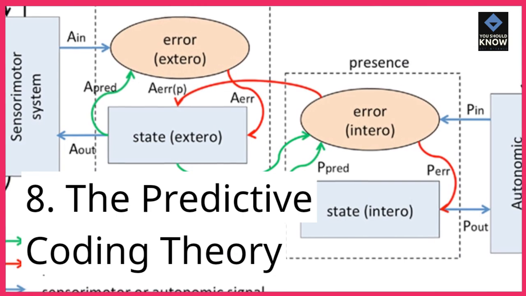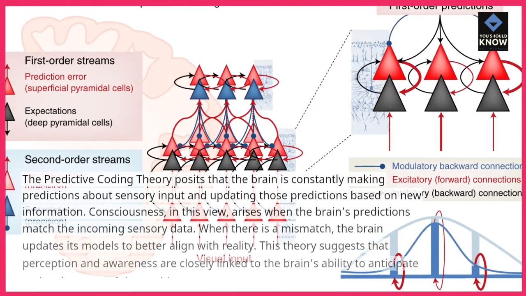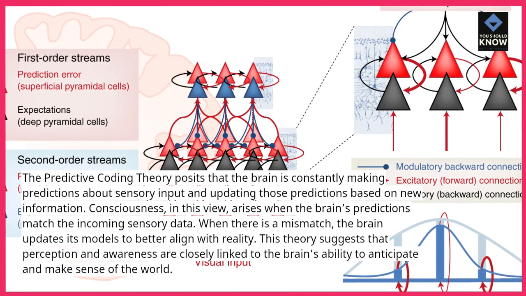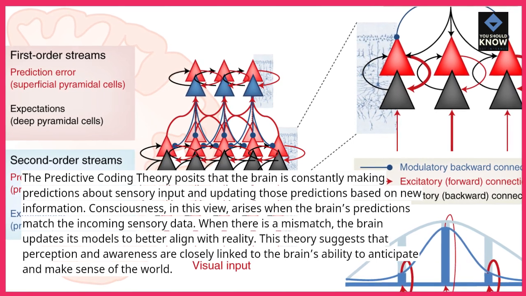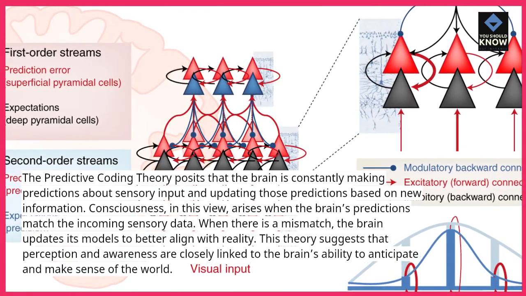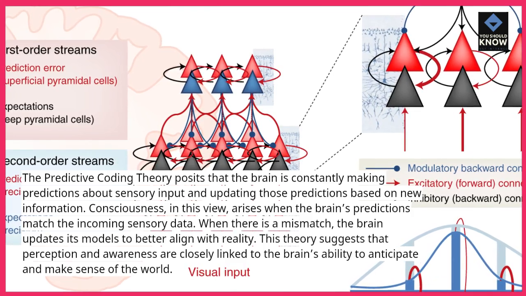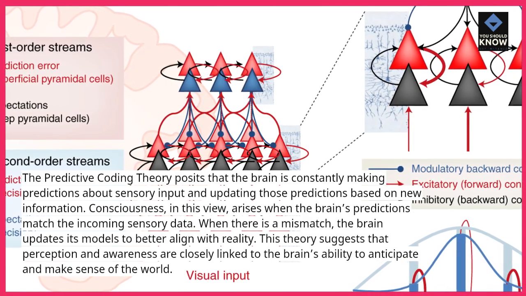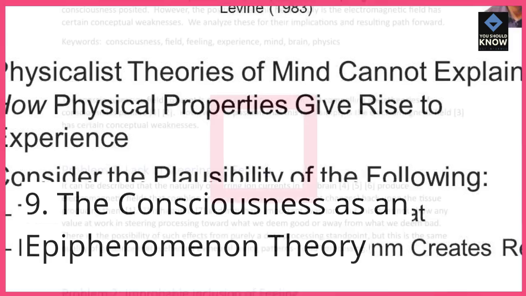8. The Predictive Coding Theory. The predictive coding theory posits that the brain is constantly making predictions about sensory input and updating those predictions based on new information. Consciousness, in this view, arises when the brain's predictions match the incoming sensory data. When there is a mismatch, the brain updates its models to better align with reality. This theory suggests that perception and awareness are closely linked to the brain's ability to anticipate and make sense of the world.